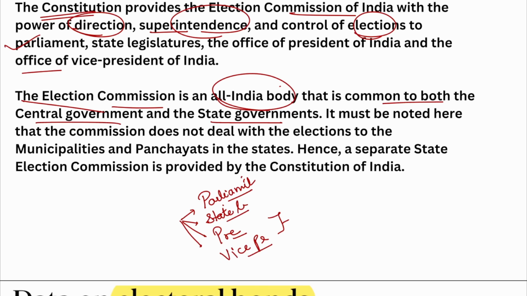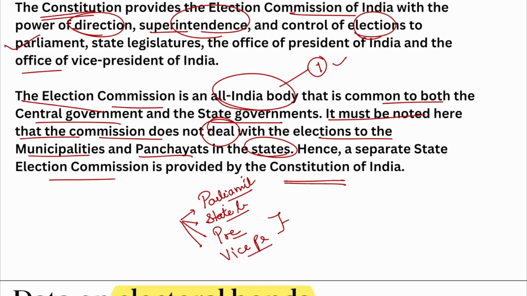Alright, so please treat this as a fact or a statement that this statement is correct. It must be noted here that the commission does not deal with the elections to the municipalities and panchayats in the states. And henceforth, a separate state election commission is provided by the Constitution of India. Now, this can be asked as a statement that state election commission deals with the election of state legislature. Yes, no, no.